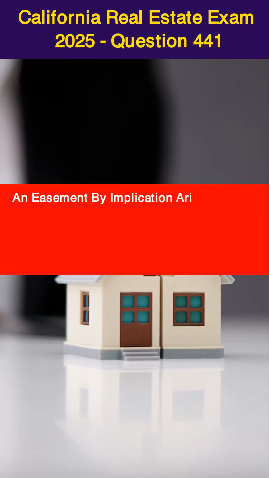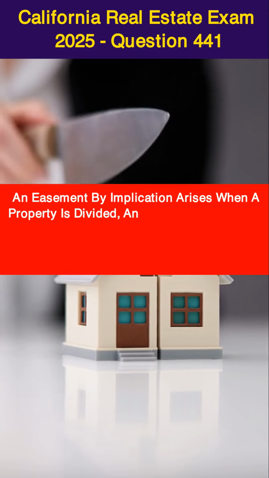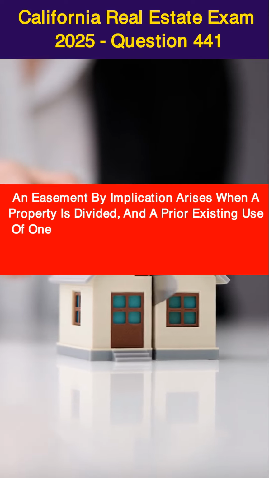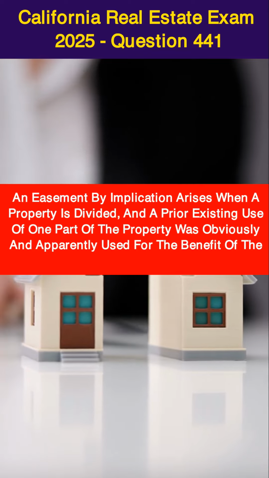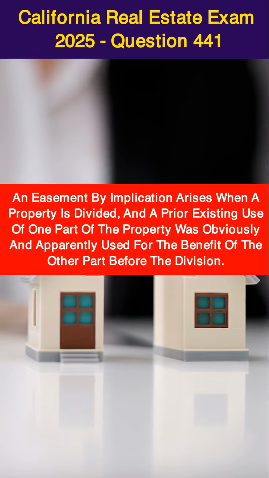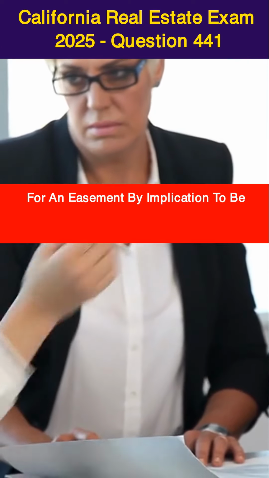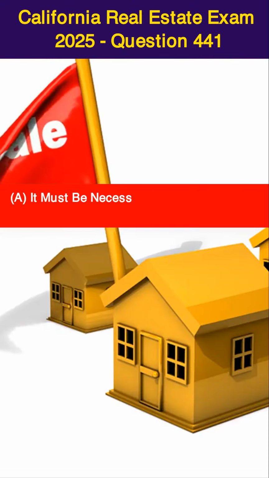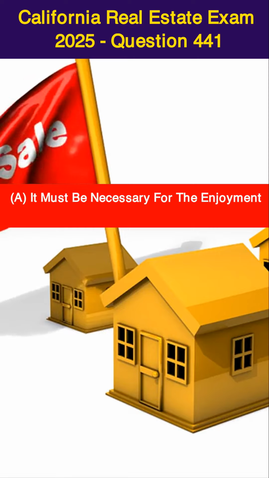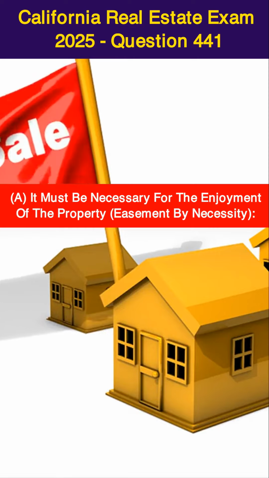An easement by implication arises when a property is divided, and a prior existing use of one part of the property was obviously and apparently used for the benefit of the other part before the division. For an easement by implication to be created, courts typically look for the following elements. A. It must be necessary for the enjoyment of the property, easement by necessity.